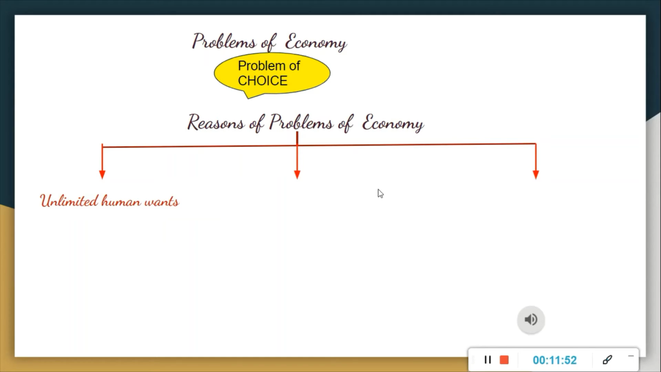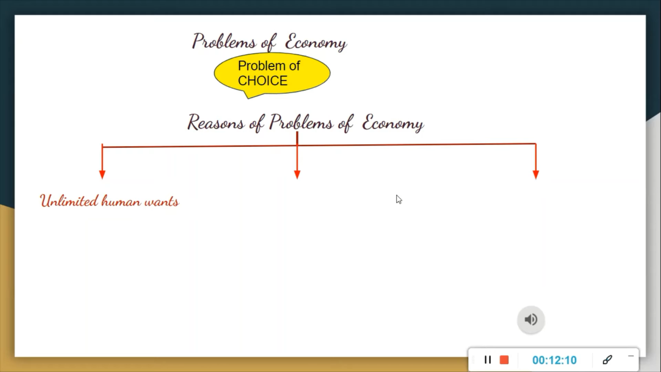Clear? First reason is unlimited human wants. Our wants are unlimited. We require so many things, right? Now, what is our second point?